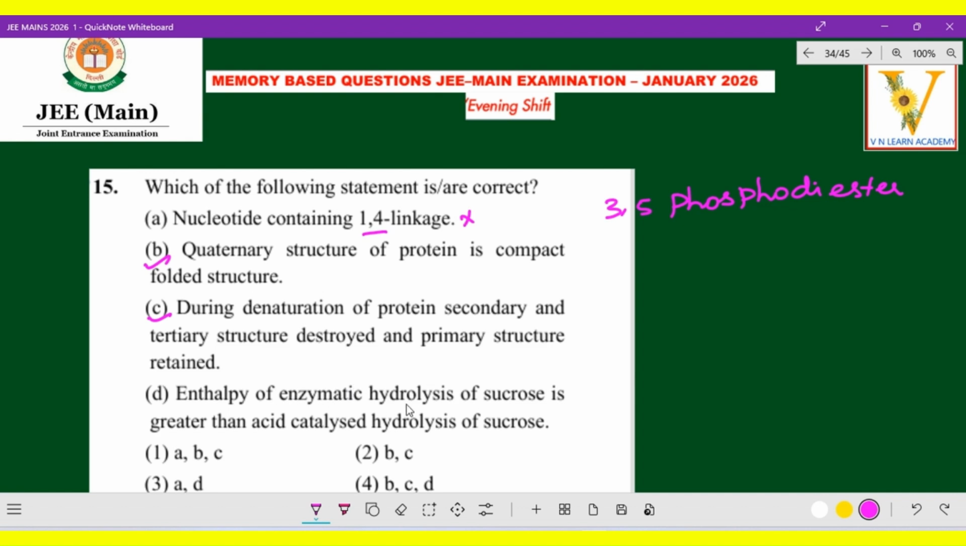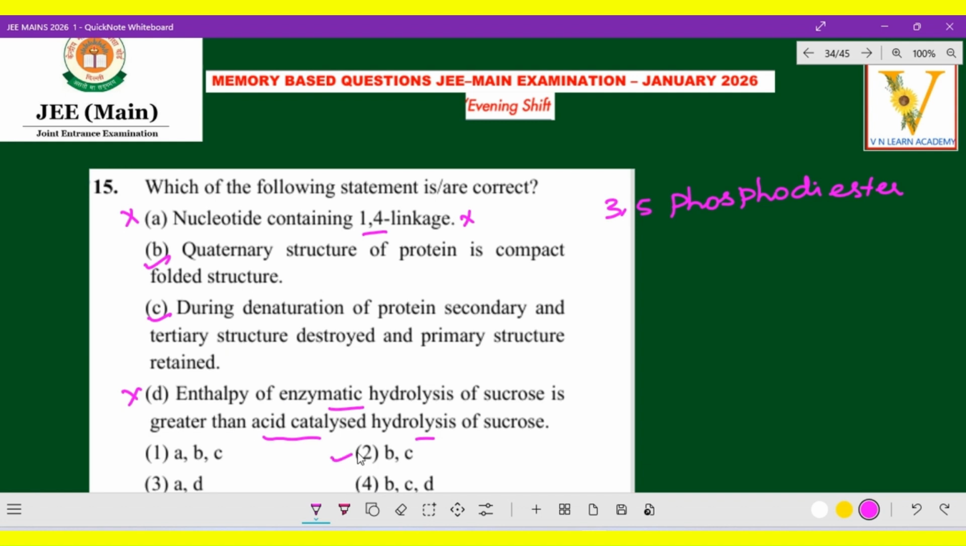Okay, so enthalpy of enzymatic hydrolysis of sucrose is greater than acid catalyzed hydrolysis of sucrose. This is totally wrong. You know, the first and the fourth are wrong. You know why? Enzymatic hydrolysis delta H is for catalyzed hydrolysis only. So here enzymatic hydrolysis of sucrose is equal to acid catalyzed hydrolysis. Both are equal, right? It is not greater than or lesser than, it is equivalent. So A and D are wrong. B and C are correct.